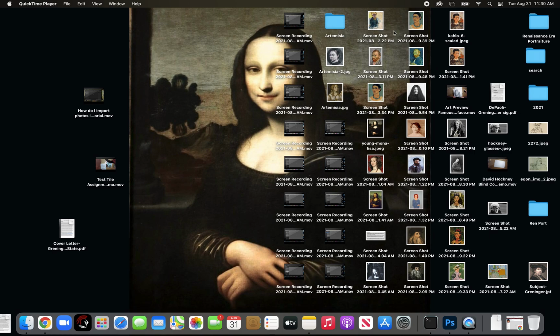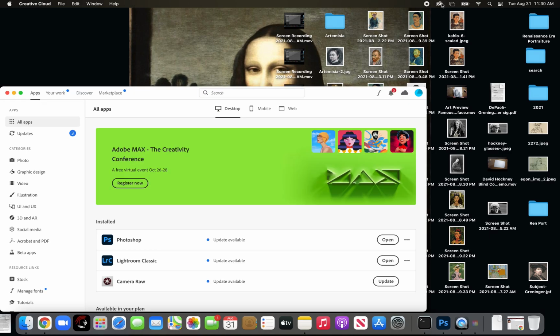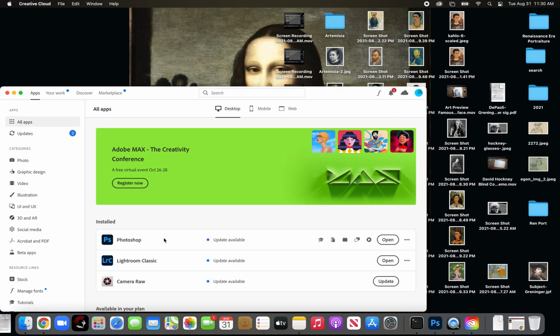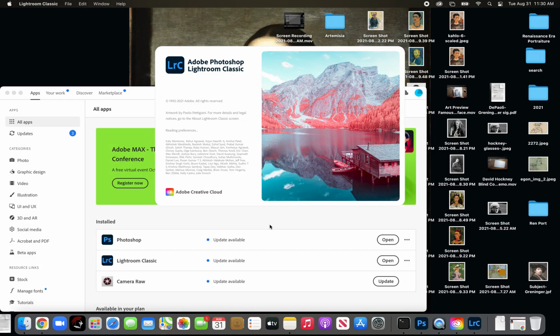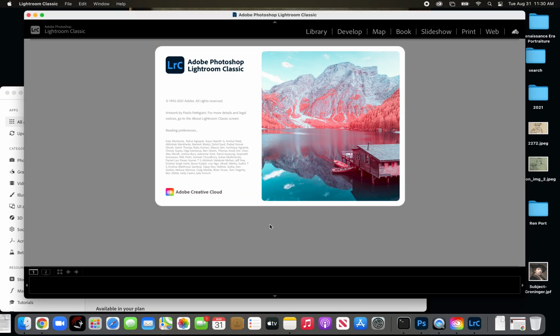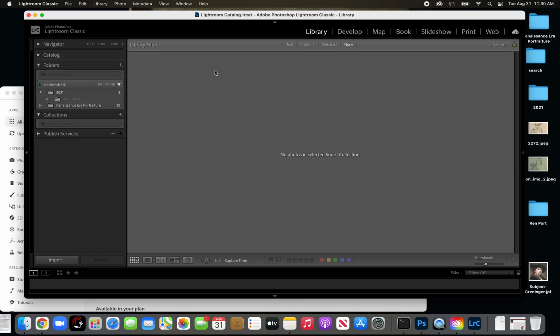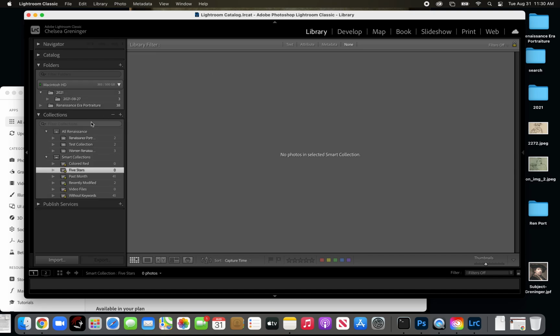So here we go. We're going to go up to our Lightroom Classic app. You can also find it on your dock as well. I'm going to open that up. Here we go. So the first thing we're going to do is import some photos that are on our desktop. Now this is where your memory card is going to show up on your desktop, so this is typically the path that you're going to take to find them.